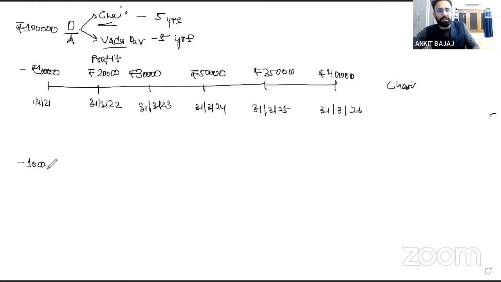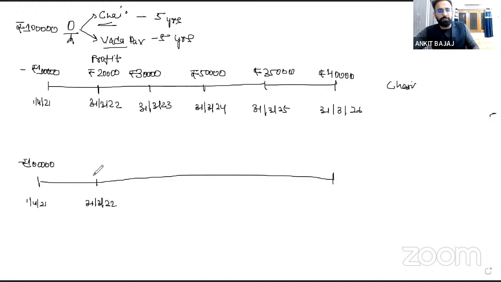So if you forecast your profit from the vada pav ka business, how much profit will you earn? We will see this. You will be investing 1 lakh rupees into this business on 1st April 2021. On 31st March 2022, at the end of the first year, you will earn 30,000 rupees. In the second year, on 31st March 2023, you will earn 20,000 rupees. In the third year, you will earn 35,000 rupees.